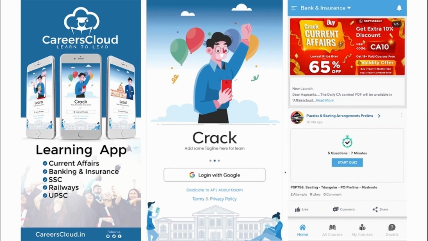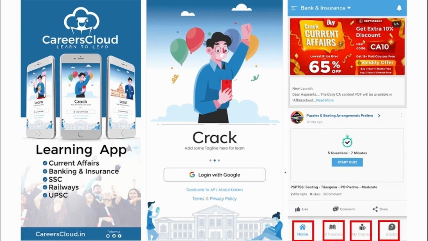And once you have logged in, you will be redirected to this page where you will be getting this URL. And there will be options for home, all courses, my courses and a downloads section in this application. You will be getting multiple PDFs, multiple content on a daily basis that will be enhancing your learning.